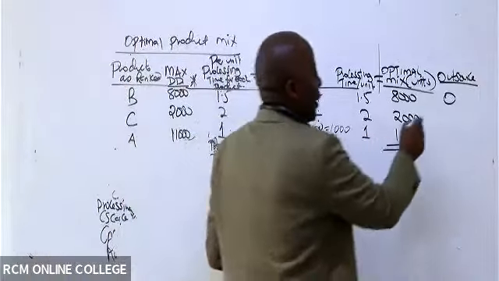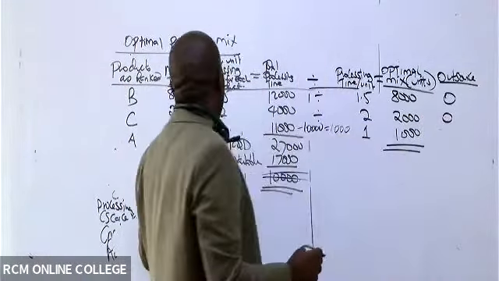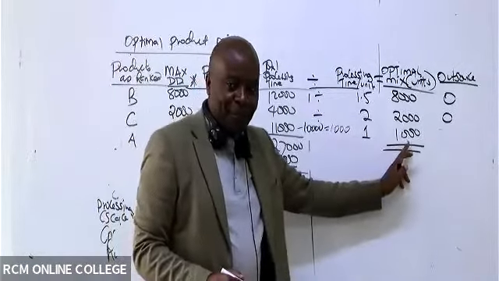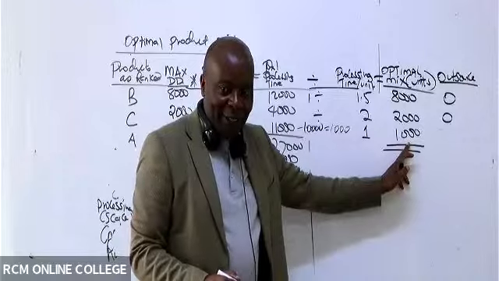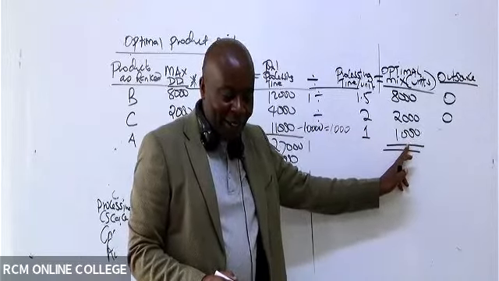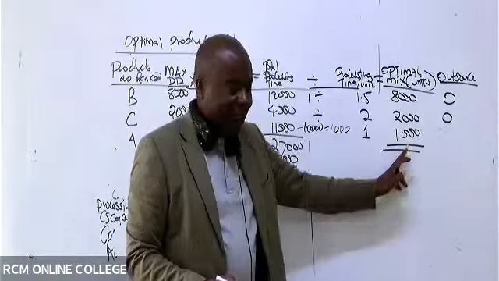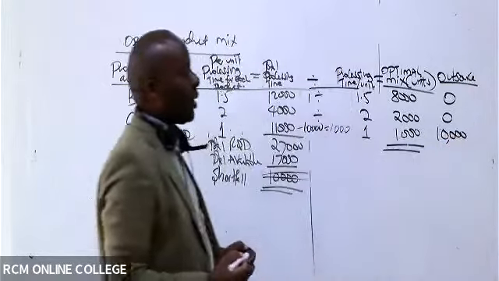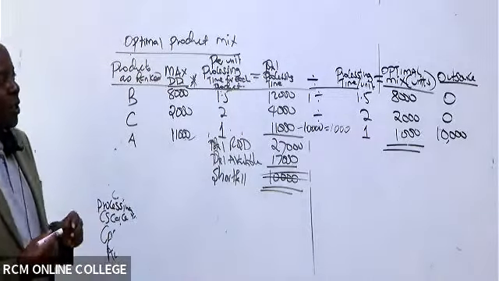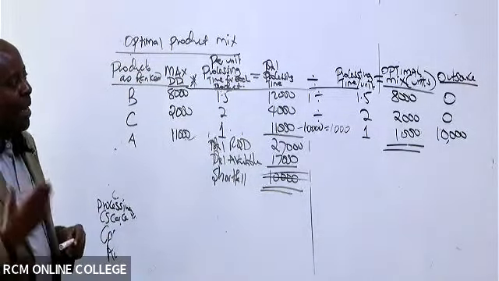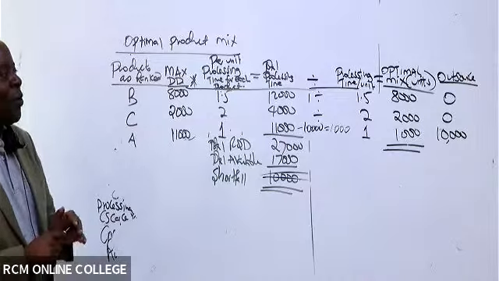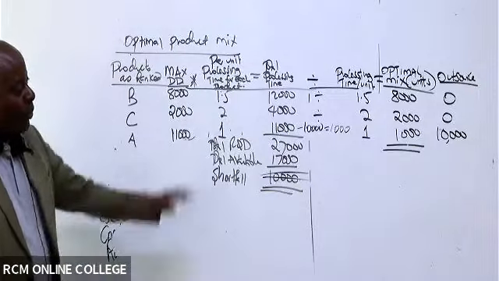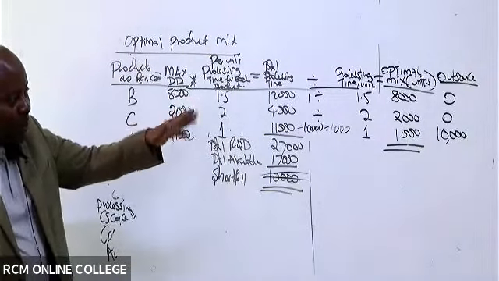We are fully covered. But when you look at A, they needed 11,000 and ourselves we are producing how many? 1,000. So how many do we outsource? 10,000, isn't it? So please take a screenshot. Especially, but even if you miss, because I've marked these papers for so long, very few students will be able to create that column of outsourcing correctly. Very few. So if you're able to get up to optimal production mix, I'm really happy.